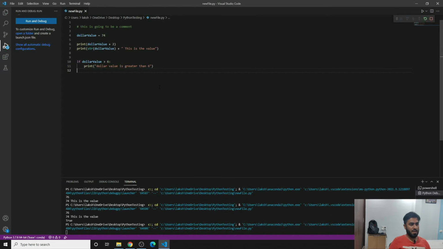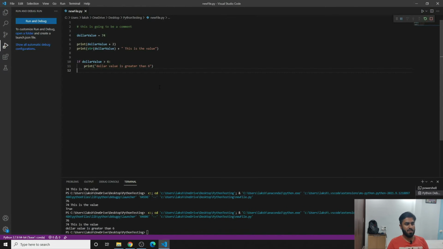Suppose you now run the program, you will see that you will get a text called dollar value is greater than 6. This is an if, it's not for comparison, it's basically a conditional statement. This is how you do arithmetic operation in Python. This is how you declare variables. You don't have to do it always. It's just that for the purpose of making you understand how to get going with Python, this is going to be a great help. I know this might look quite overwhelming, but trust me, compared to other languages this is going to be way better if you're trying to learn how to code, specifically for beginners in Python.